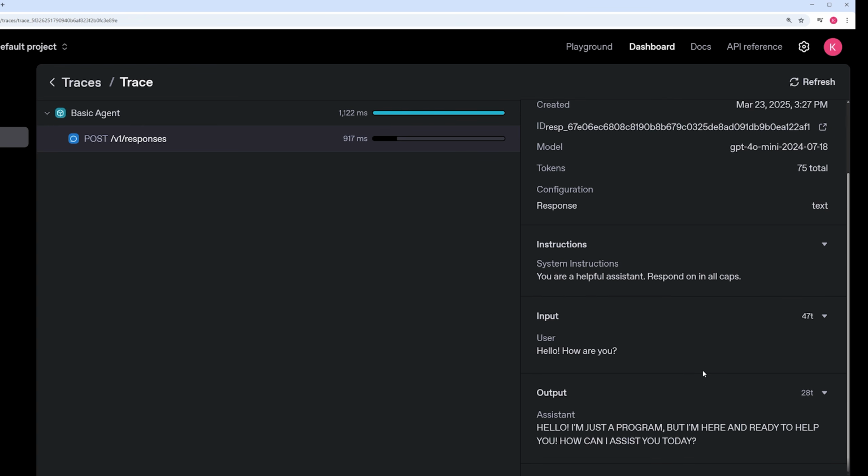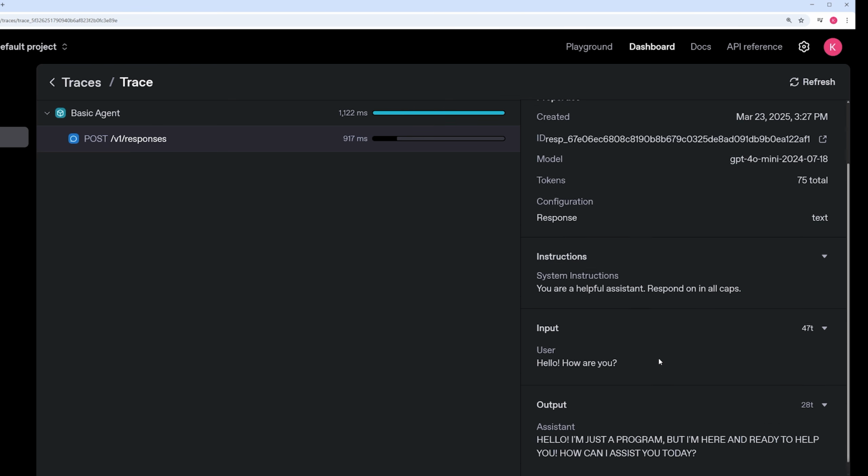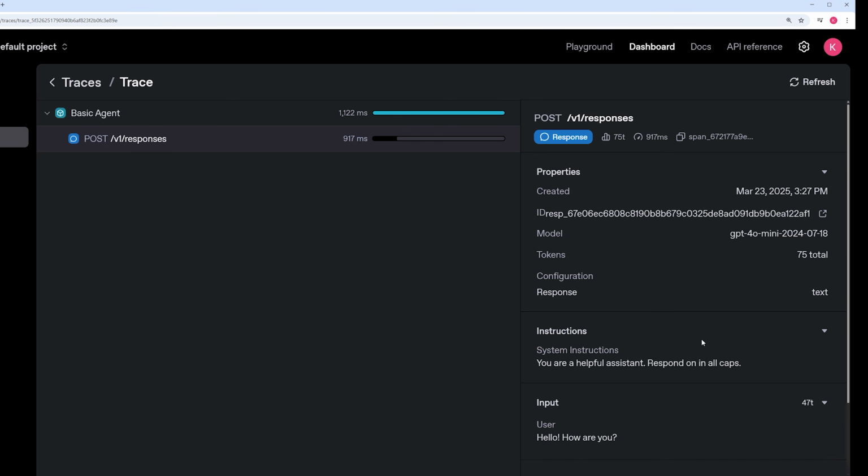But this part's really cool. This is actually the details of the invocation. The system instructions, which are the instructions of our agent, say, you are a helpful assistant, respond in all caps. And then our input, hello, how are you? And then our output that was generated by the assistant: hello, I'm just a program, but I'm here and ready to help. So 28 tokens. It gives you a lot of detail about what actually happened when you invoke the agent.